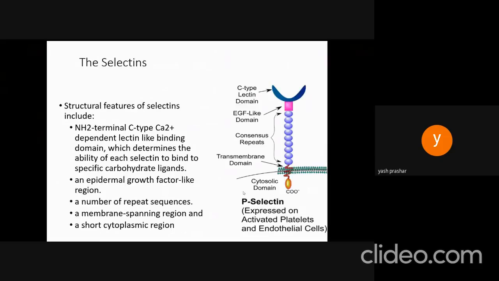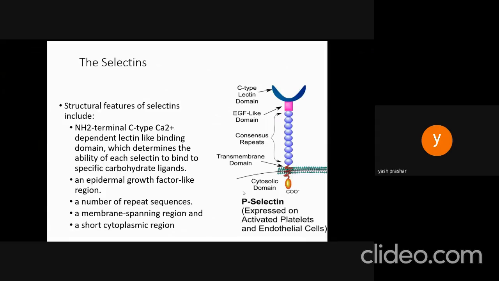Then we have selectins. The structural features of selectins include an amino terminal, C-type, calcium-dependent lectin-like binding domain, which determines the ability of each selectin to bind to specific carbohydrate ligands.